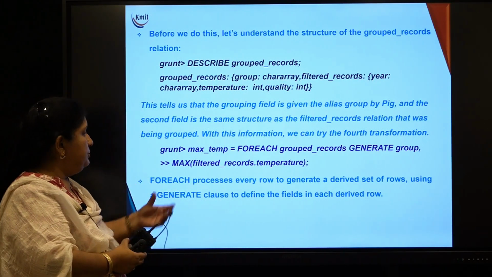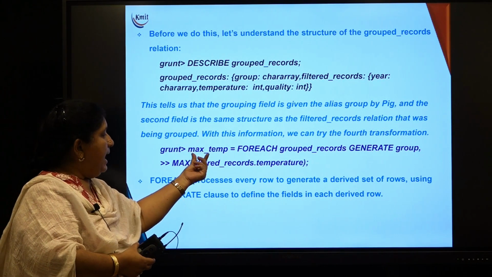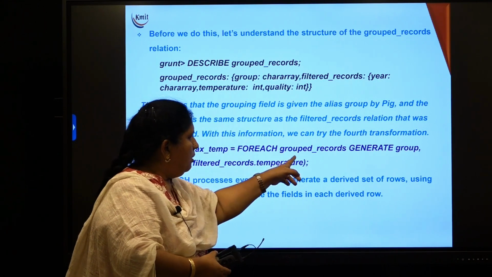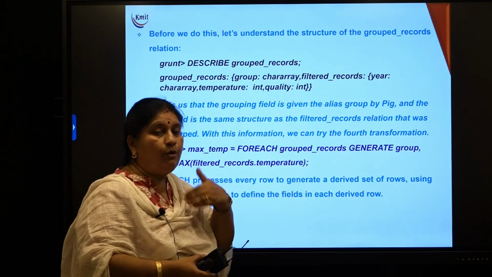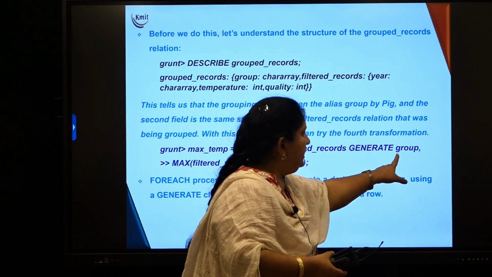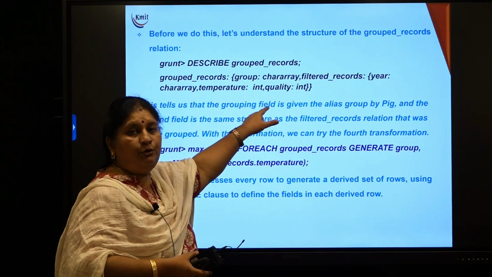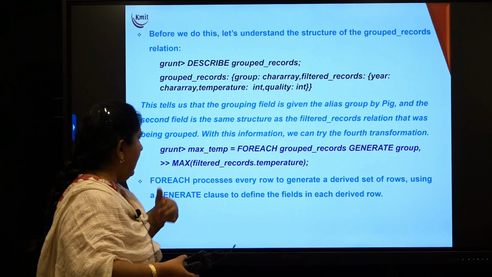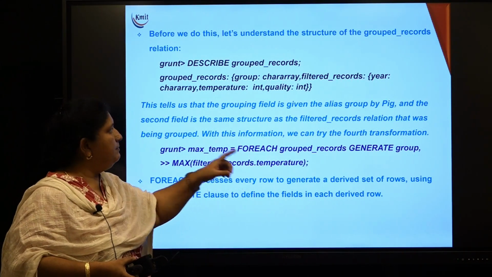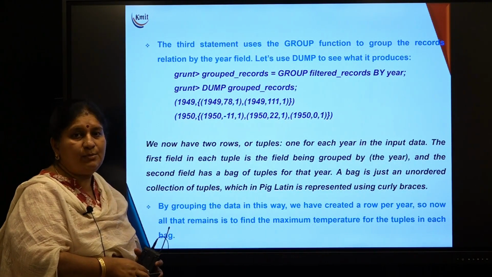Then, how do you generate the maximum temperature? What is the command we are giving? Max temperature is equal to, for each grouped records, generate, I want to generate the output. How do you want to generate the output? What should be there in the first one? Group. Group means who is the grouping attribute for us? The year value. And max of filtered records dot temperature. In every bag corresponding to a key, who is the maximum temperature.